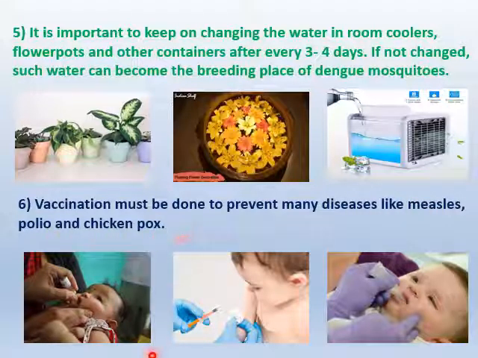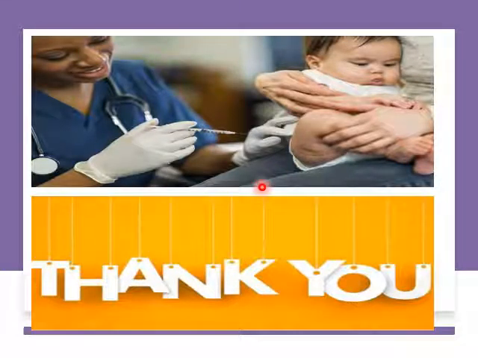Clear, children? So I just want to end this session. Be careful, children. Nature is giving us many things, so we should be very thankful to nature, and we are taking many things from nature. So I request you all to make a small kitchen garden to protect yourselves from different communicable and non-communicable diseases. Follow the tips and techniques, and you can ask your elders about nature and natural methods to avoid all these diseases. Thank you, children.